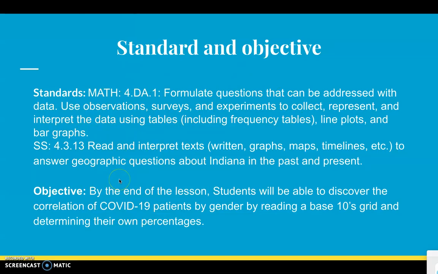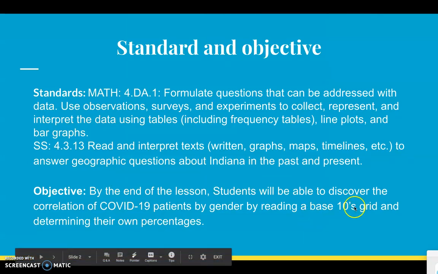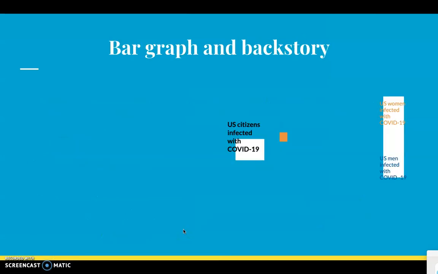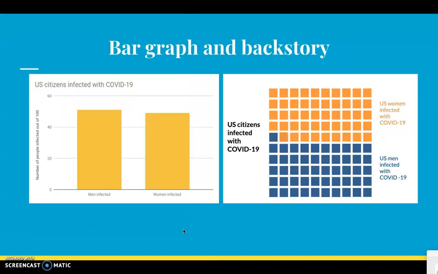So our objective is by the end of the lesson, students will be able to discover the correlation of COVID-19 patients by gender by reading a base 10's grid and determining their own percentages. All right. So bar graph and backstory.